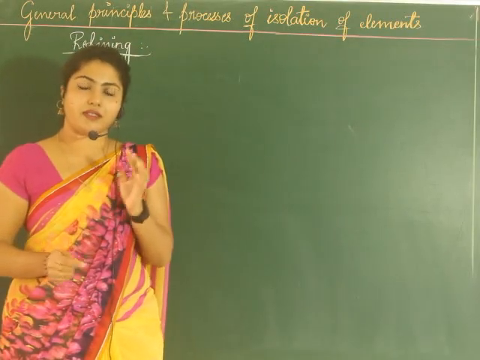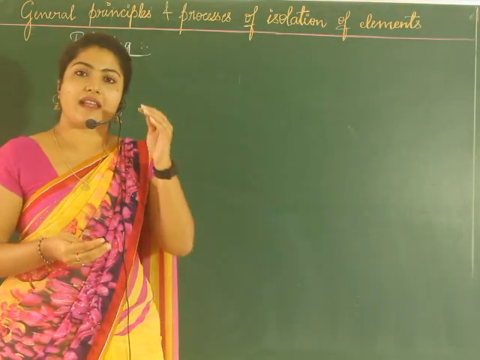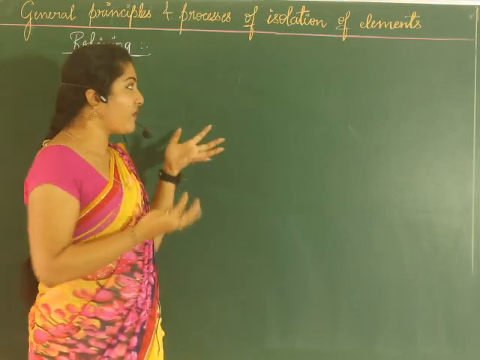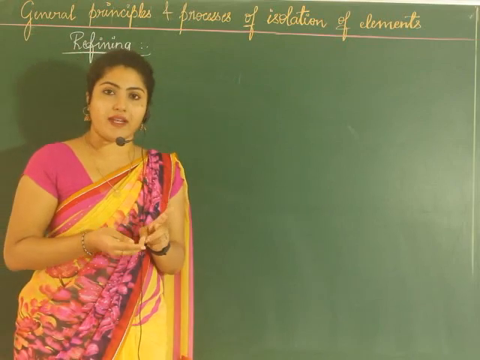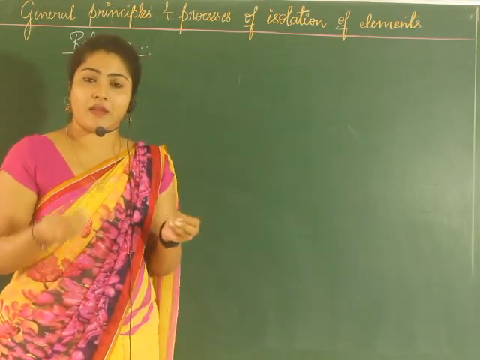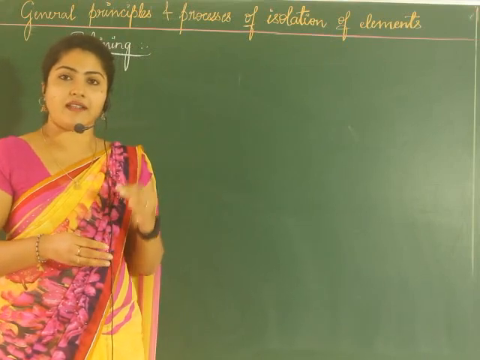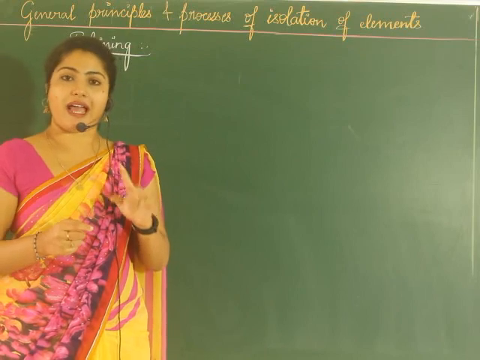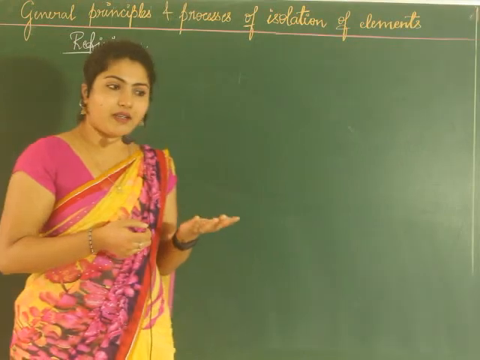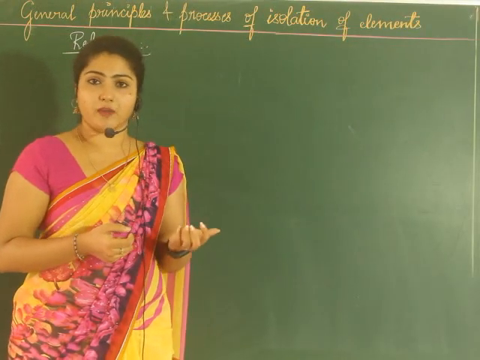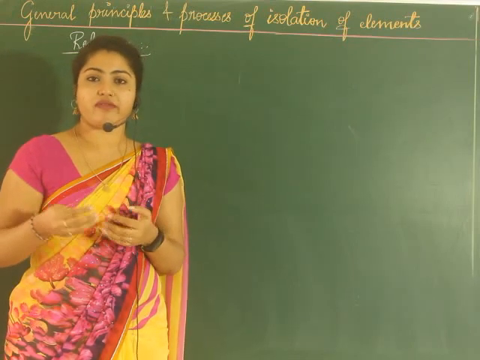If you remember the first video where I had told you that there are three main steps in the processes of isolation of elements. The first step is concentration of ore, where the general impurities, the basic impurities or earthly impurities are separated, and then the next step is what? We isolate the metal, using different principles, say electrochemical principles or thermodynamical principles. We have seen separation of the metal.